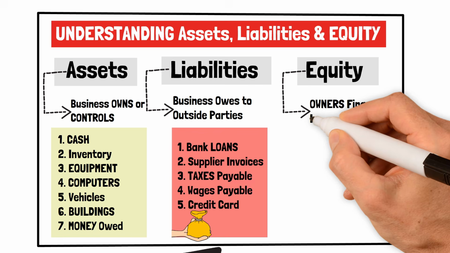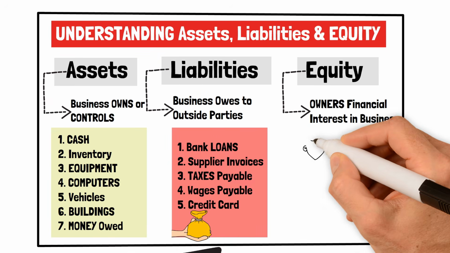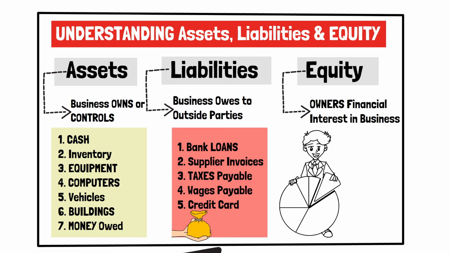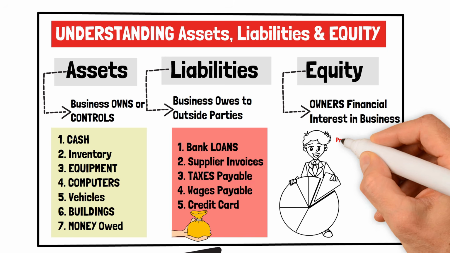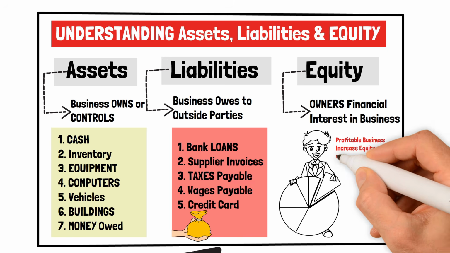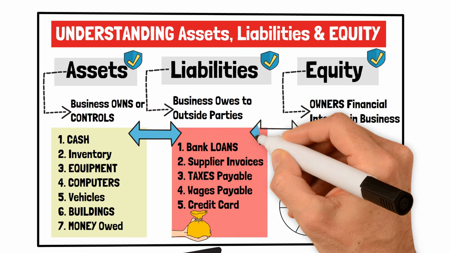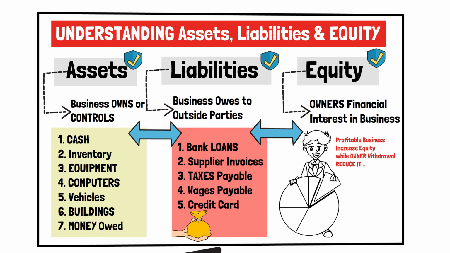Equity represents the owner's financial interest in the business. It includes the money owners invest, along with profits that remain inside the company after expenses have been paid. As the business becomes more profitable, equity generally increases, while owner withdrawals reduce it. Together, these three categories describe the complete financial position of a business. Understanding how they relate to one another is essential because every accounting transaction affects one or more of these components while keeping the accounting equation in perfect balance.